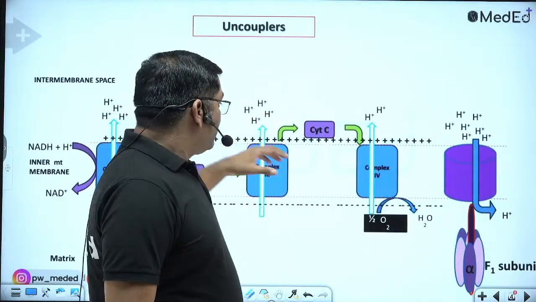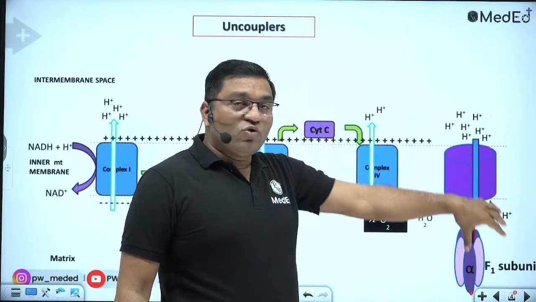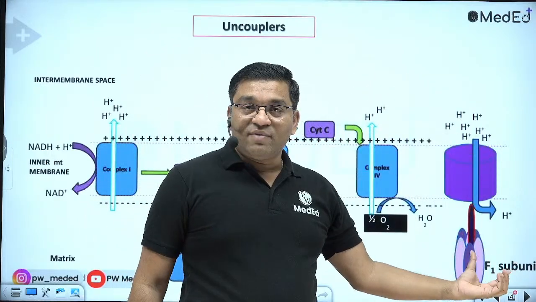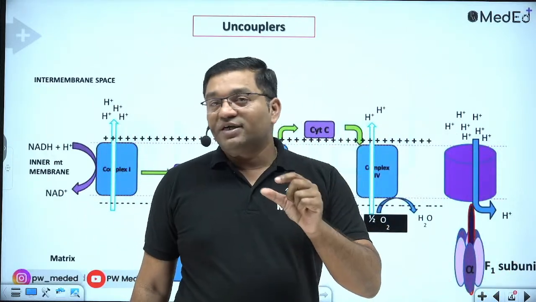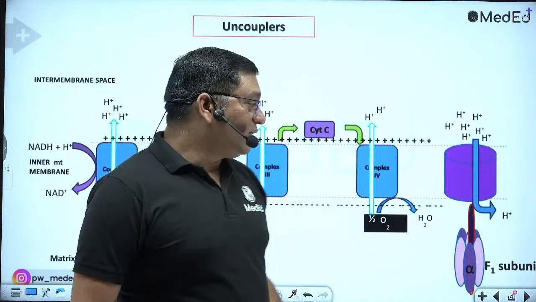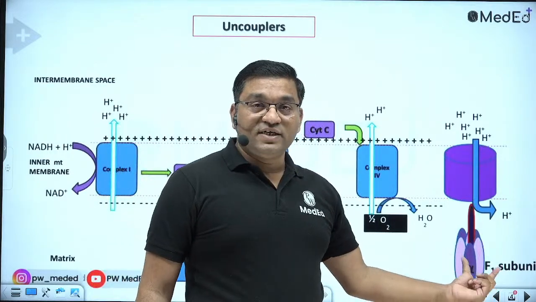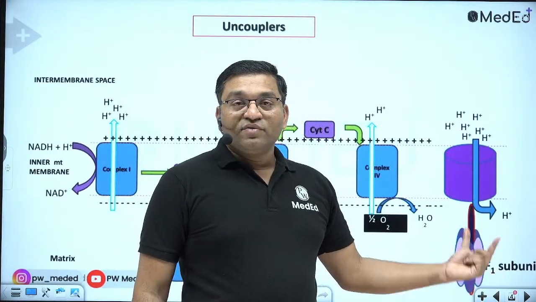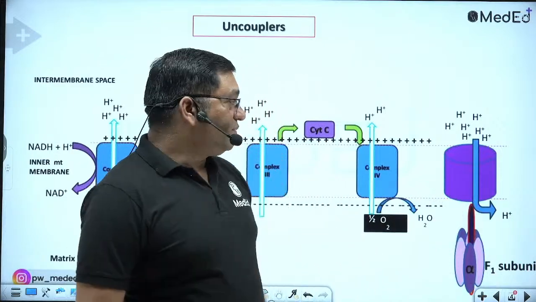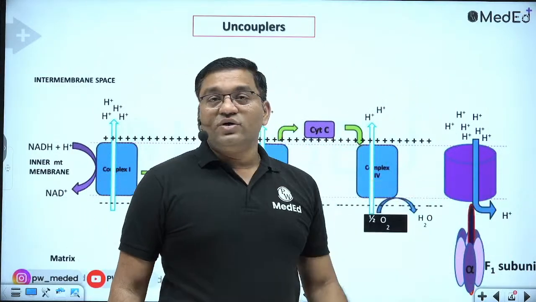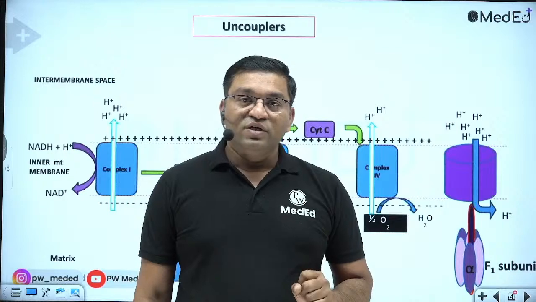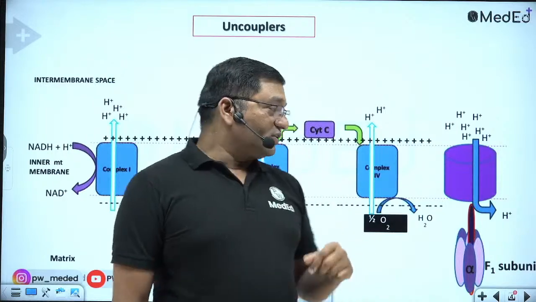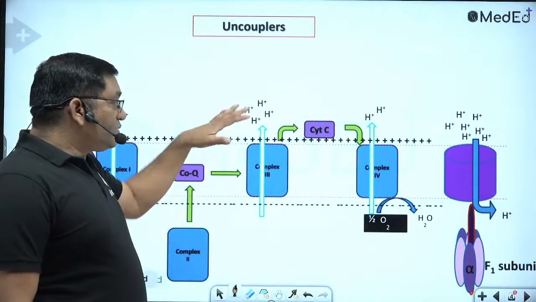So during the movement of protons through this FO unit, it rotates the gamma handle that causes the conformational change in the beta subunit of ATP synthase, that is the F1 unit, and it causes the formation of ATP. So this is like a hydroelectric plant, जहाँ पे electricity produce होती है water से. So this is pumping of protons.